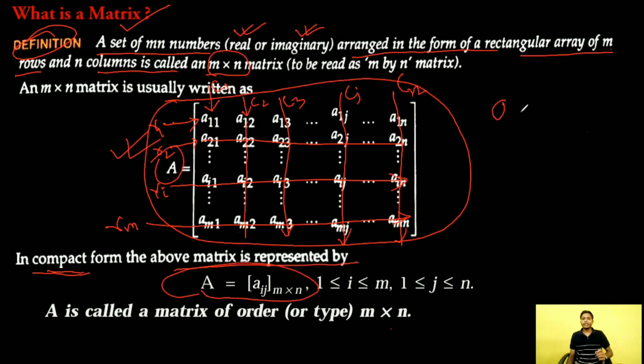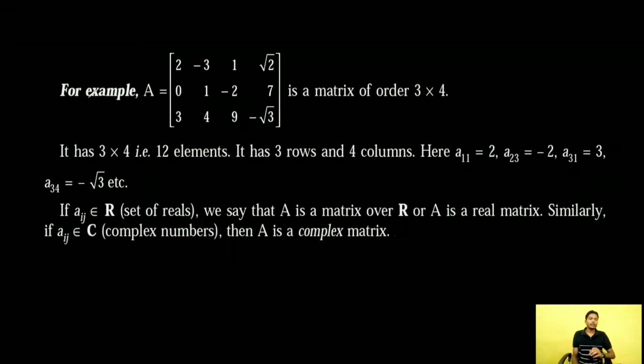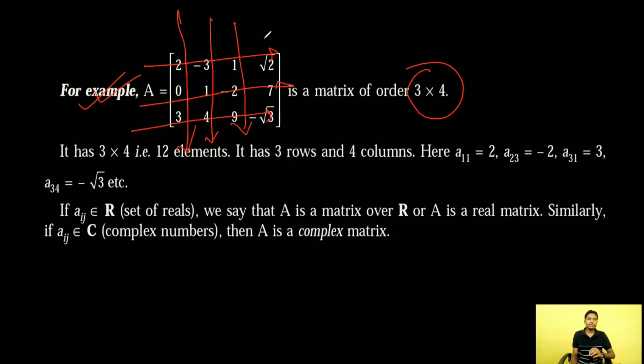Here notice one thing: for any element aij in this matrix A, i denotes its row number and j denotes its column number. Clear? Now this is an example of a matrix of order 3 by 4, because there are 3 rows: this is first row, second row, third row; and this is first column, second column, third column, and fourth column. And this matrix contains 12 elements.